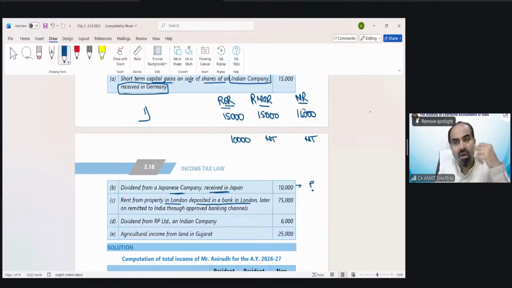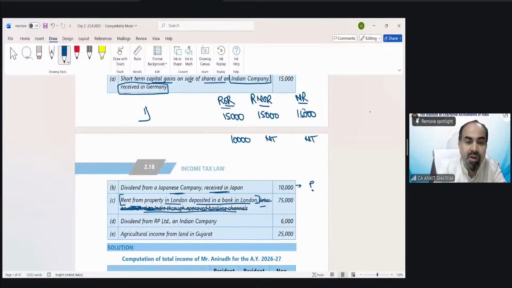Rent from property in London, deposited in a bank in London. The property is in London, and the amount is technically received in London because it is deposited in a bank in London. Later on, remitted to India through approved banking channel. What I have told you, this remitted concept you have to ignore. Don't read this line. This is just to make you confused. So I have just removed this line. Now just answer me on the basis of this information.